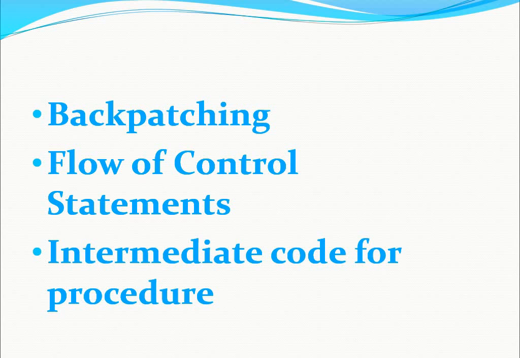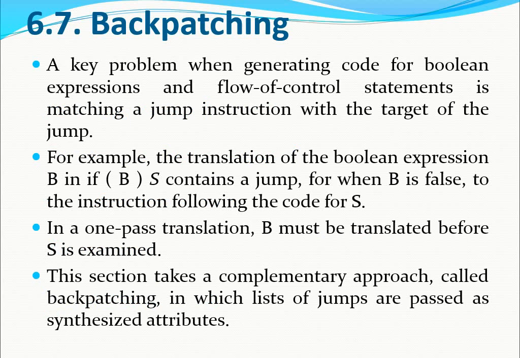Whenever we use backpatching, it collects all possible labels or all possible jump statements, and those jump statements are temporarily stored in some list memory. Whenever we want to call a particular label or jump statement, we can simply collect that information from the list and then execute that instruction. This is the major advantage of backpatching.